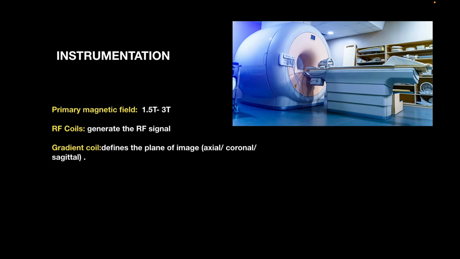The primary magnetic field used is about 1.5 Tesla to 3 Tesla, and radio frequency coils generate the radio frequency signals. The gradient coil defines the plane of the image, that is axial, coronal or sagittal. So this is about the instrumentation. First we have the radio frequency coil, after that there is the gradient coil, and at the end there is the primary magnetic field. Okay.